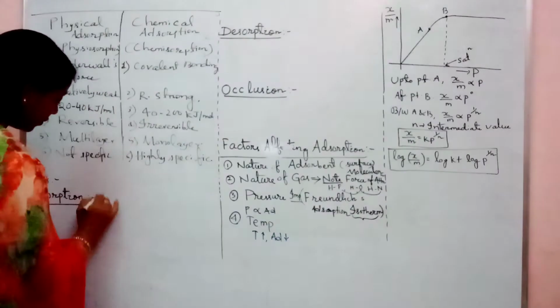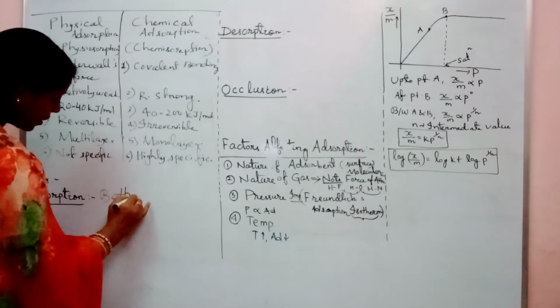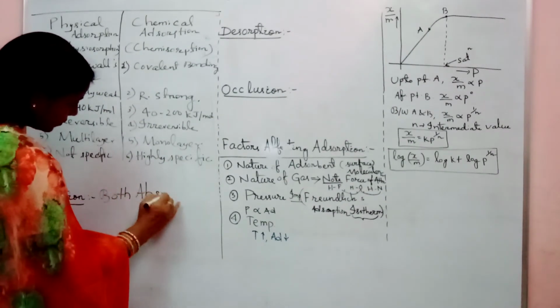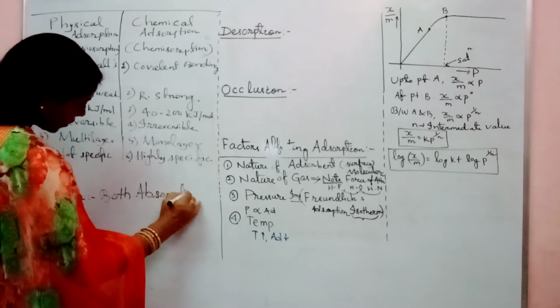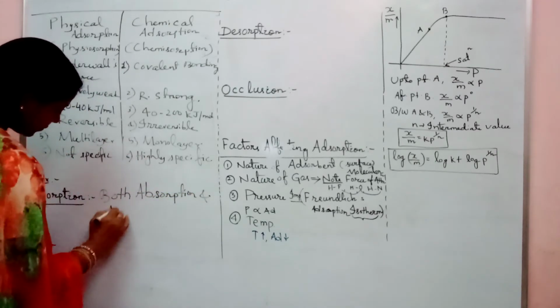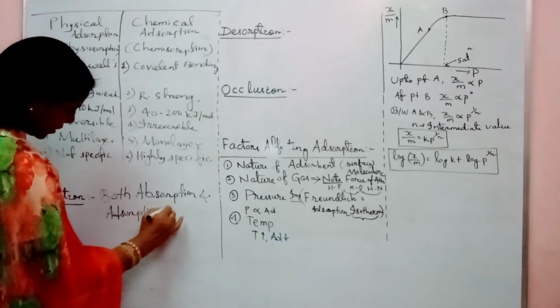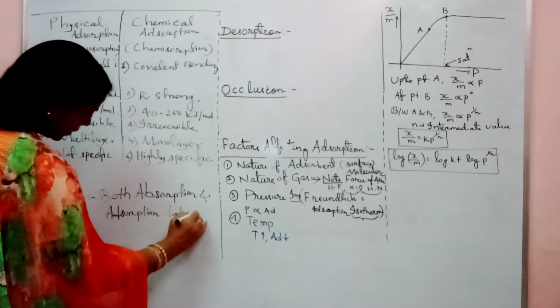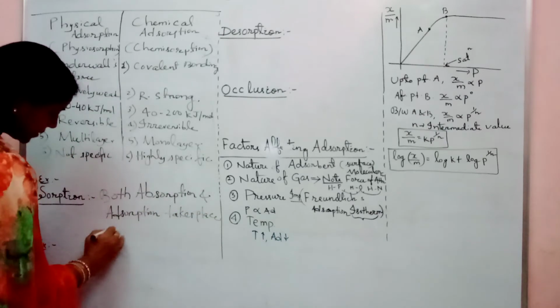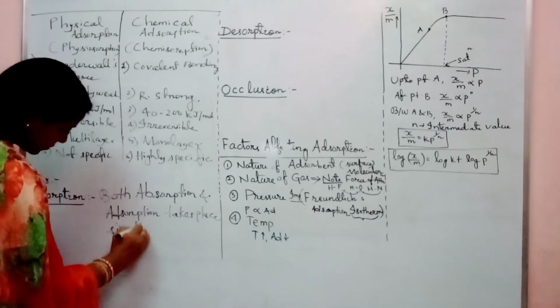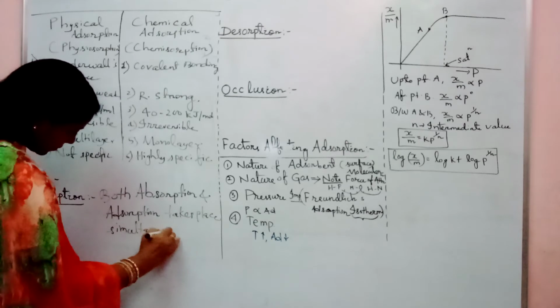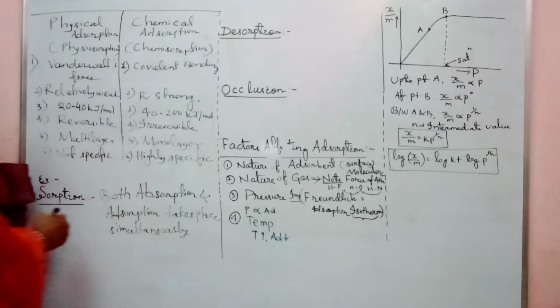If both absorption and adsorption take place simultaneously, then it is called sorption.